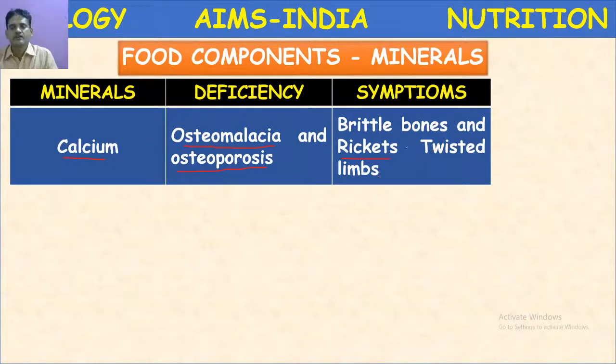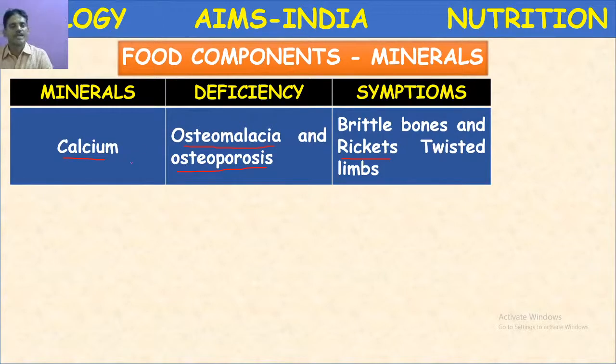Twisted limbs. As I told you, bow-like legs or twisted limbs are formed due to the deficiency of calcium and vitamin D. So this calcium is very important. It plays a very important role in the formation of strong bones and teeth, and also, particularly in the lactating mother, the production of milk requires the availability of calcium. Calcium is also required in the clotting of blood, for proper clotting whenever wounds occur.